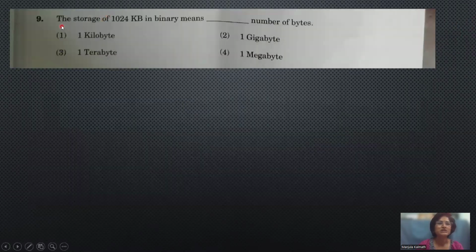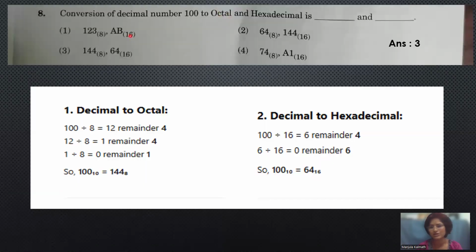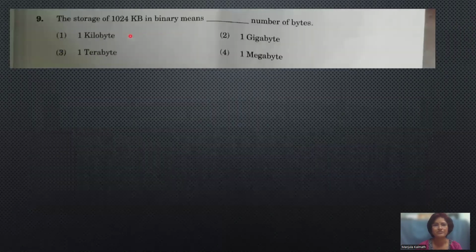The next one is the storage of 1024 kilobytes in binary means dash number of bytes. This is also a repeated question, and the previous question is also repeated. At least one question related to number conversion will be there. Then next, we have a memory size related question, compulsorily one. In previous question papers also it is repeated.